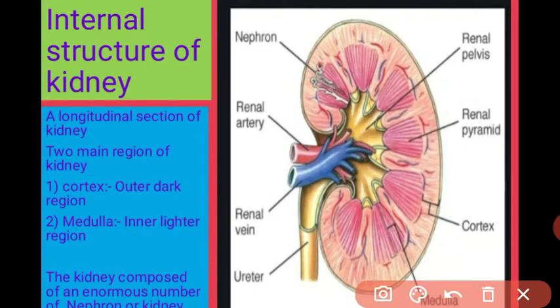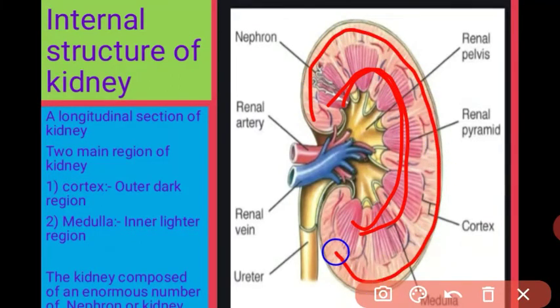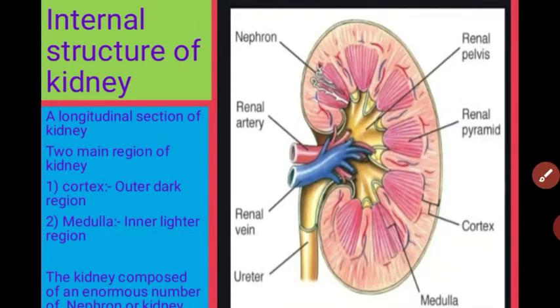See student, the outer region is darker compared to the inner region. The cortex is dark in color as compared to the medulla, and the medulla is lighter. This part is the medulla and this part is the cortex.